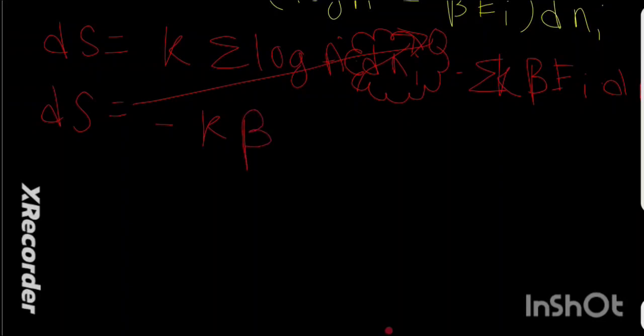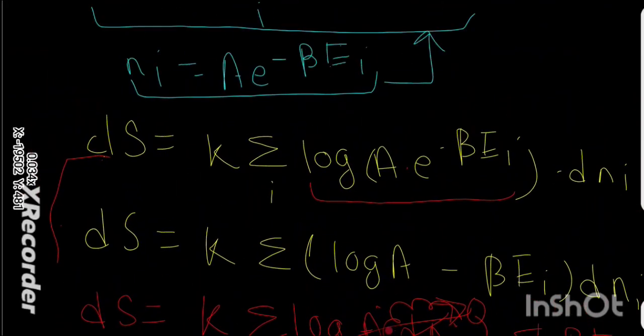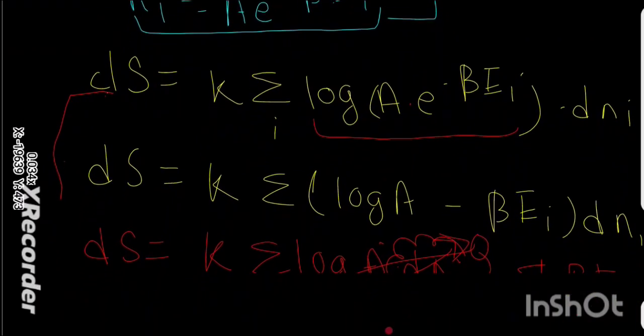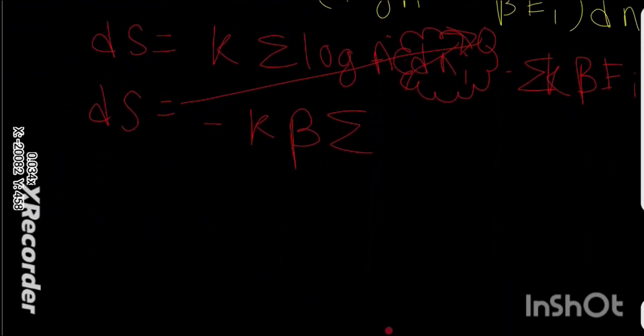Beta is constant and k is constant, so we are picking off from this equation as a summation of ei into dni.